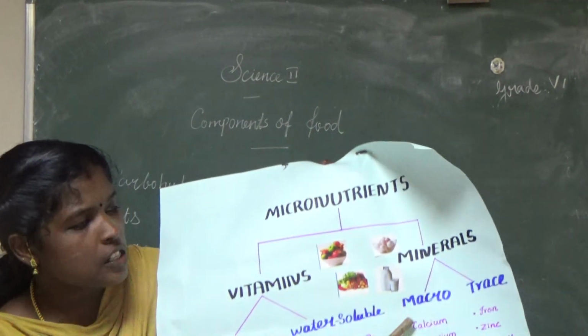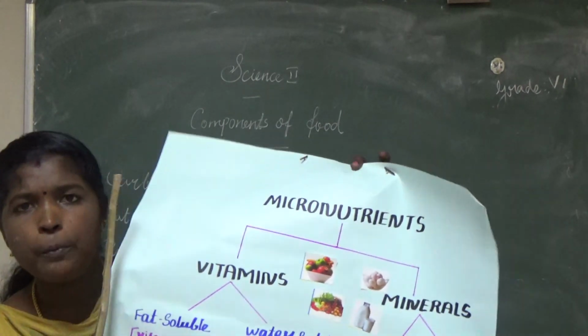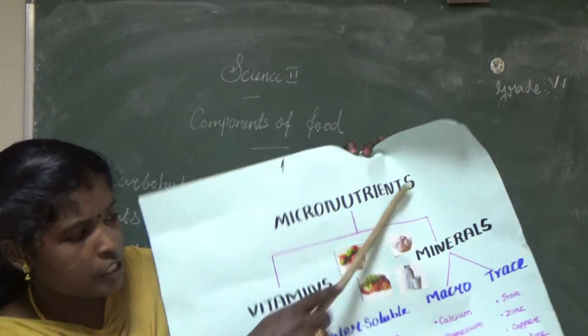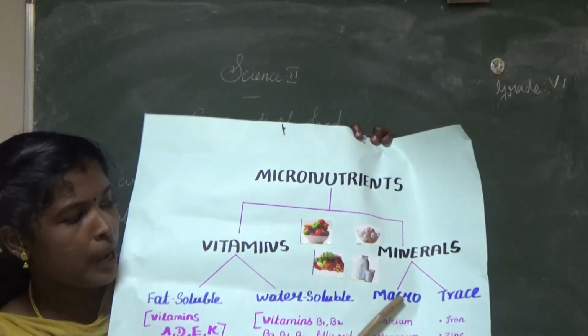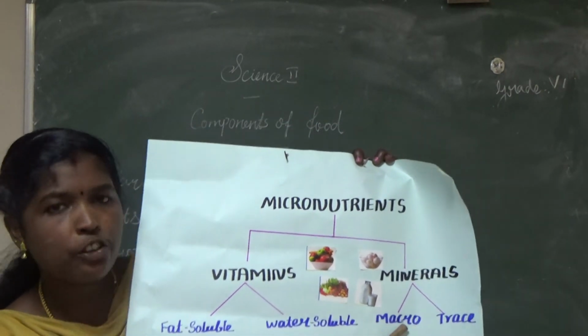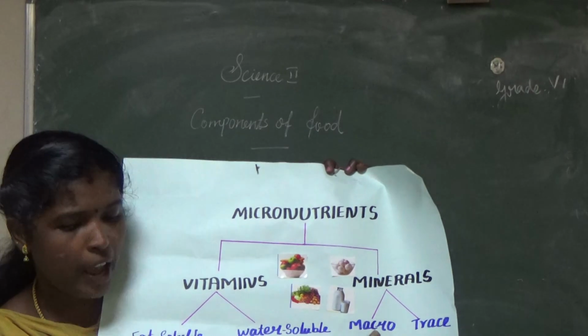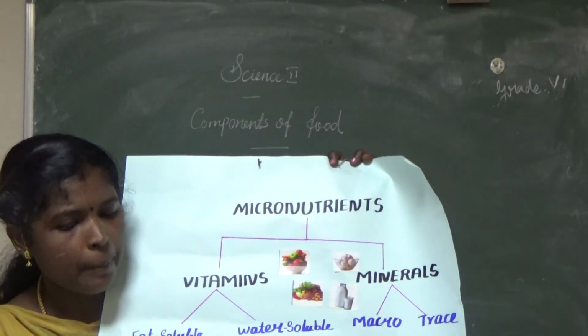Minerals are two types. This is the important question. What are the types of minerals? Macro minerals and trace minerals.